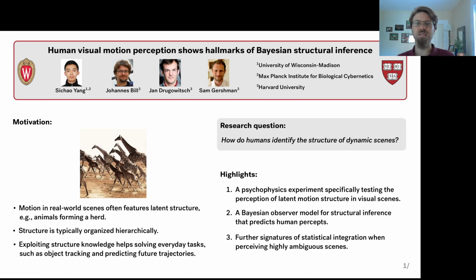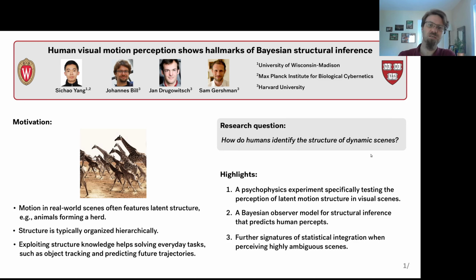These structural relations are often latent. The concept of a herd velocity is not something that you observe directly. It is an abstract concept, a latent variable that is identified by your mind and then employed to integrate the visual stimulus. In this work, we ask what are the computational principles that underlie the identification of latent structure in